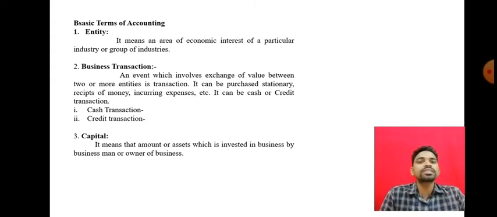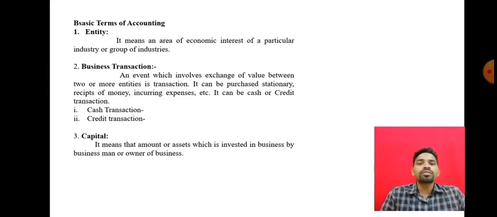For example, Reliance Mall has physical existence, as do Big Bazaar or Kalyani Jewellers. Whatever has definite physical existence, a particular industry or a group of industries, is nothing but an entity.